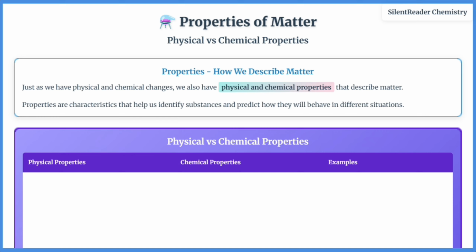Chemical properties describe how a substance behaves during chemical changes and include reactivity like flammability and reaction with acids, and stability like corrosion and oxidation. Scientists use these properties like detectives use clues to identify substances and predict their behavior.